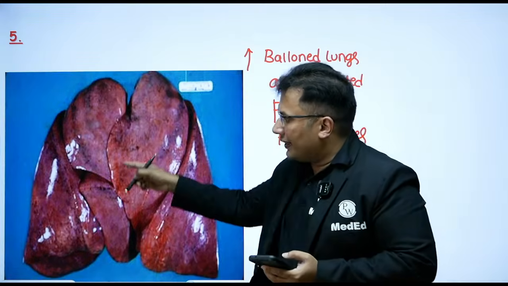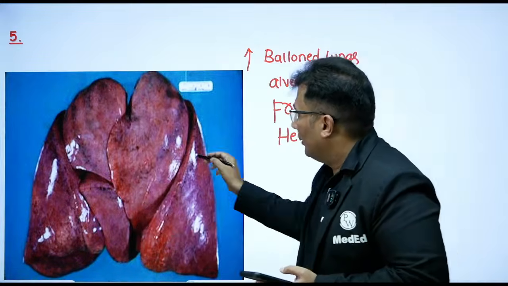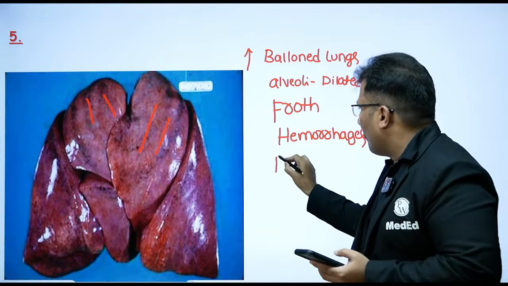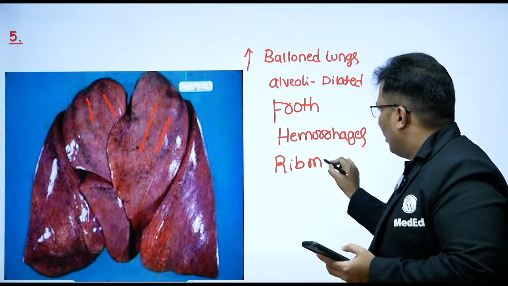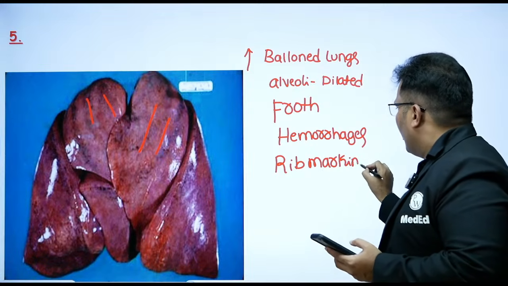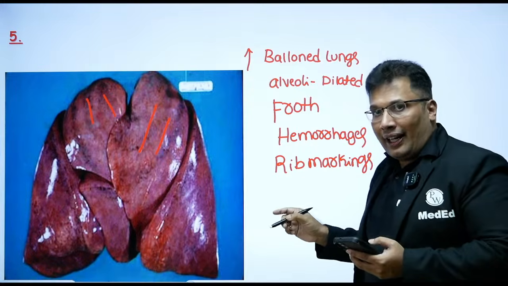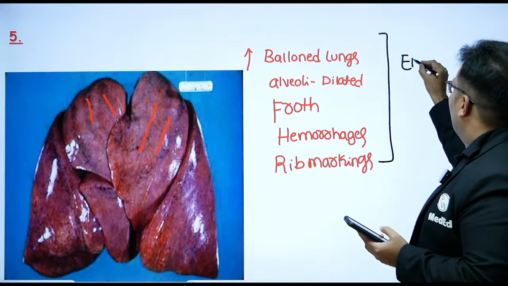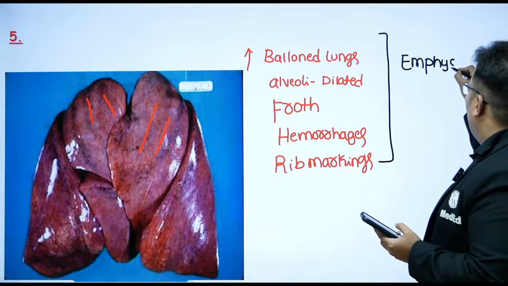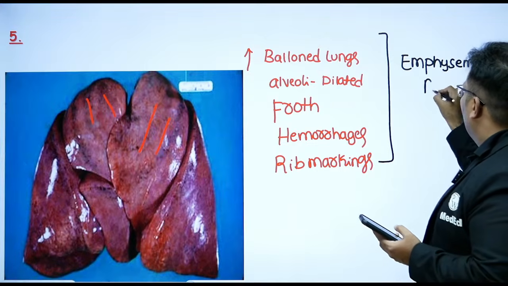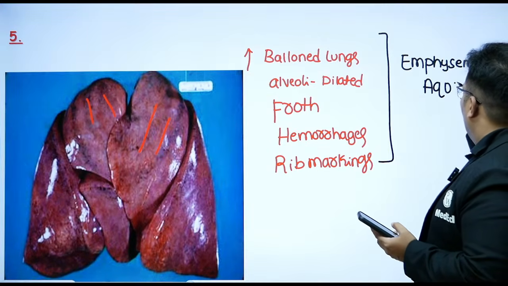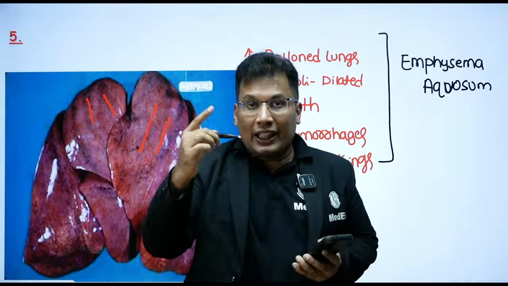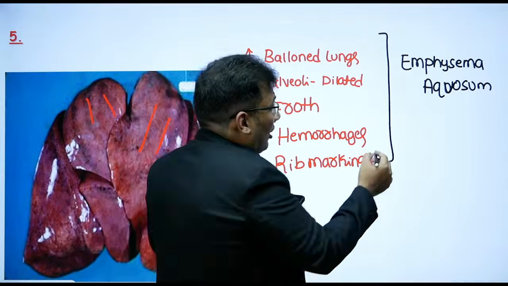Also what we can see here, rib markings. You can make out the rib markings here. So when all these are there, this is known as emphysema aquosum. When emphysema aquosum is there, that means conscious drowning.